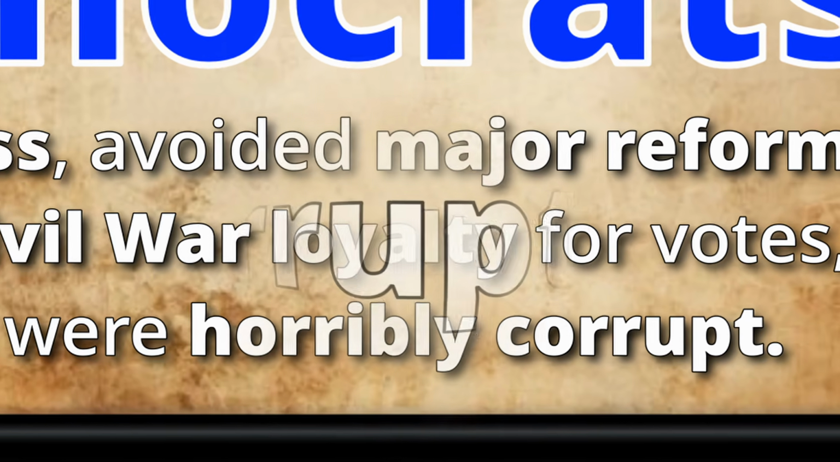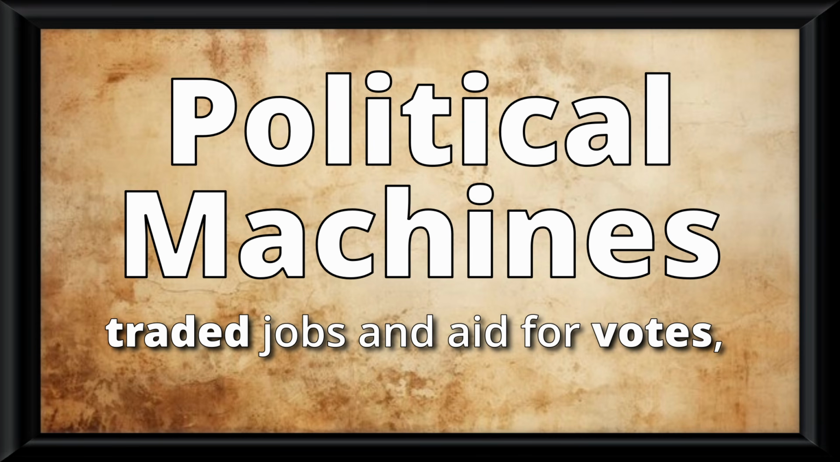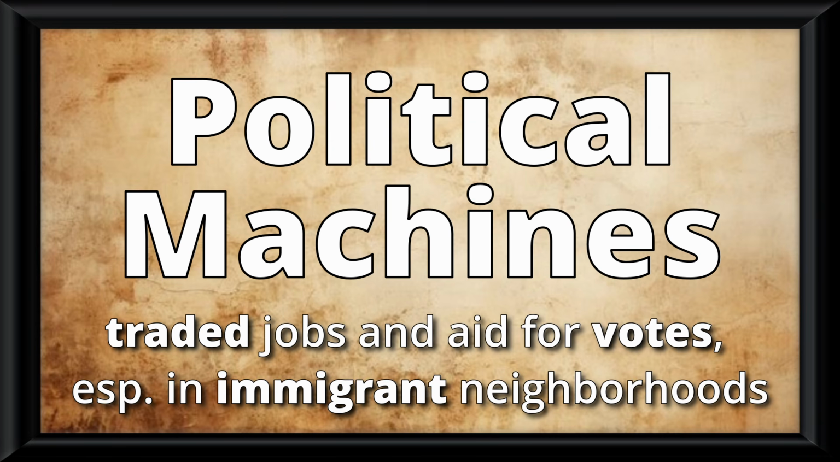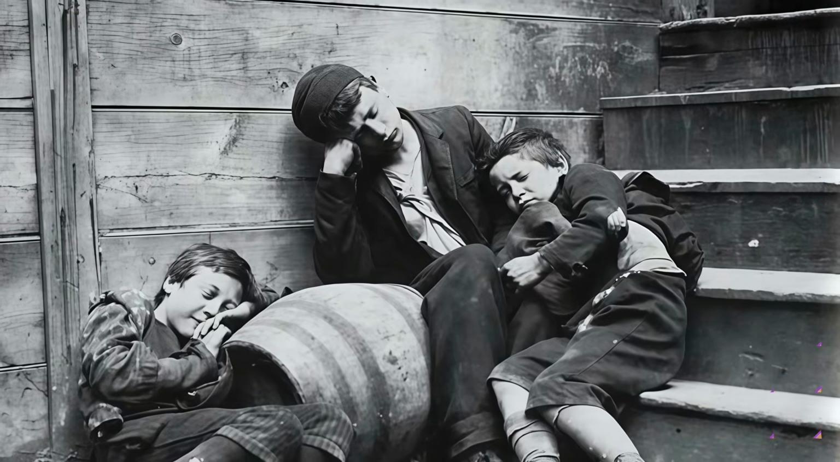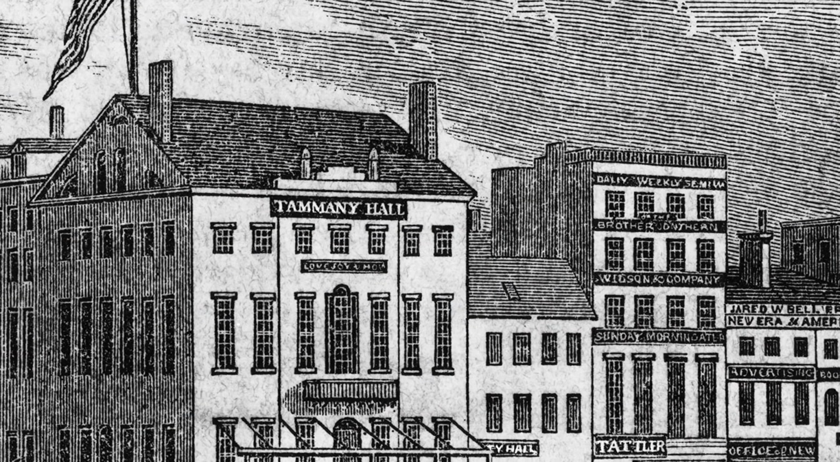Let's zoom in on the corruption. Something called political machines traded jobs and aid for votes, especially in immigrant neighborhoods. Now they were corrupt, but they also filled a welfare gap the government ignored. A good example of this was Tammany Hall in New York City.